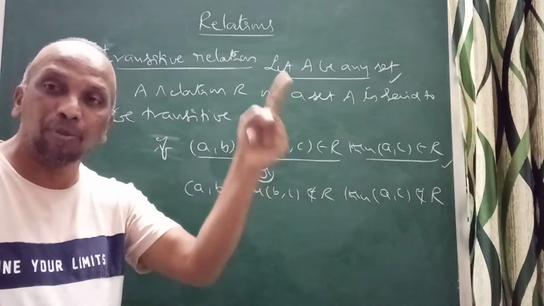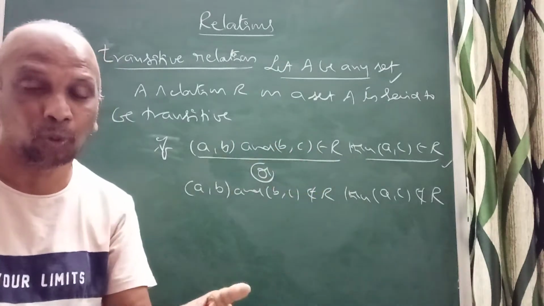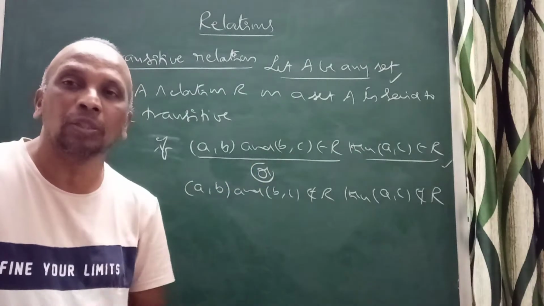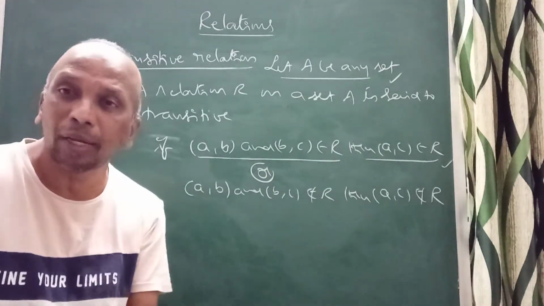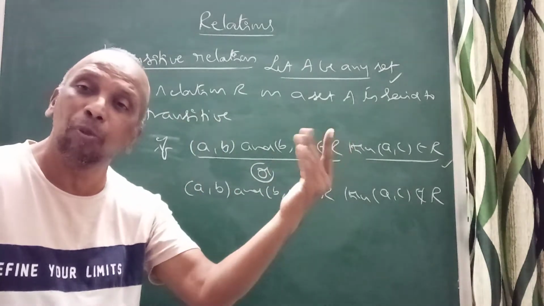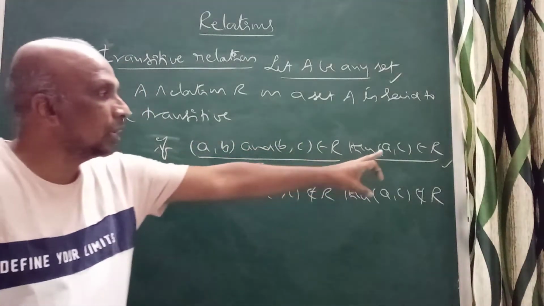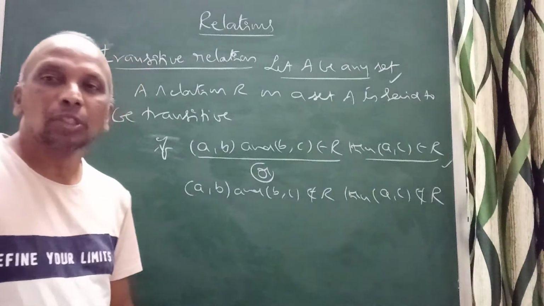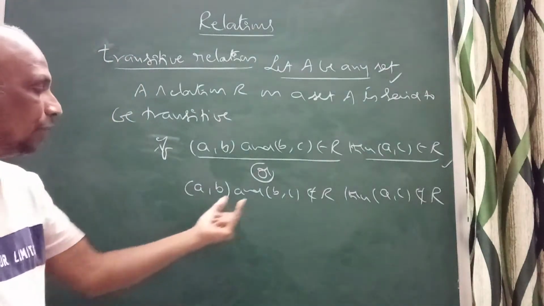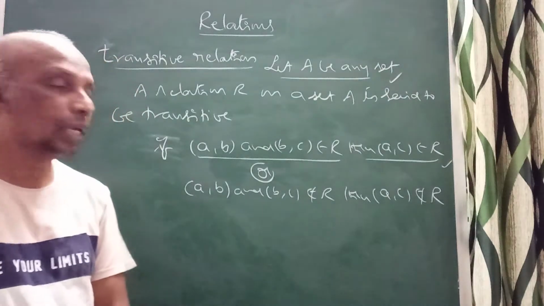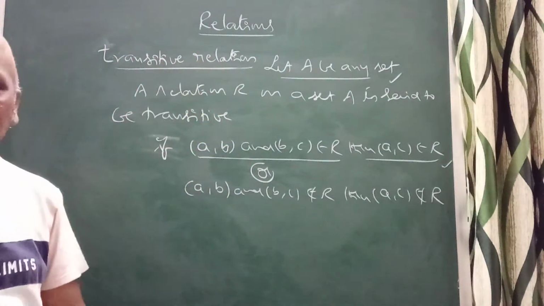In the case of symmetric, if (a,b) belongs to R, then (b,a) should belong to R. Suppose (a,b) is not there, then (b,a) is not required, and it is obviously symmetric. Here also it is the same. If (a,b) and (b,c) are both there, then (a,c) should belong to R. If (a,b) and (b,c) do not belong to R, then (a,c) need not belong to R. Then clearly that will be a transitive relation.